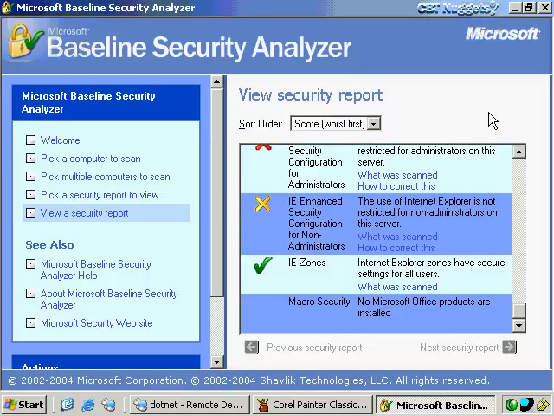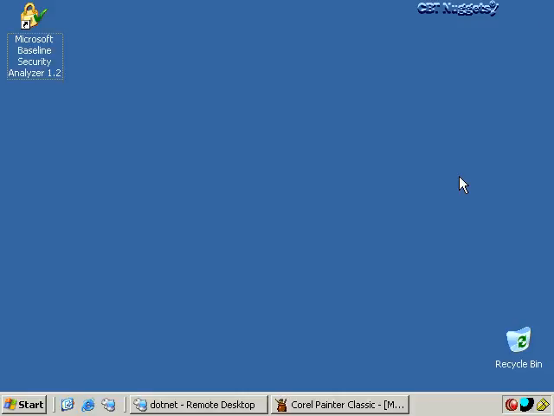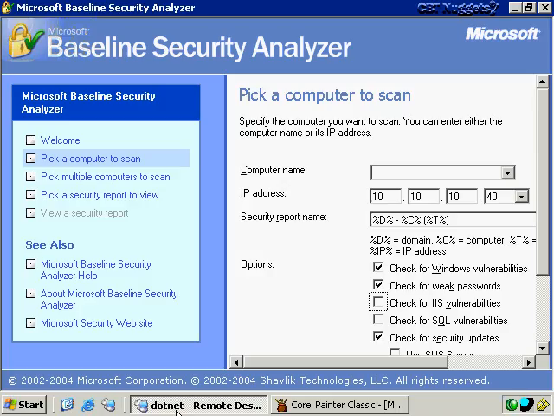If you want to also, you can scan a remote computer as well, and let's go ahead and take a look at that. Now, to run it remotely, I'm going to go to another machine in a different domain. My server is called .NET here, and I'm going to scan a remote machine. I could do it by IP address or by name. I'm just going to do it by IP address in this case.